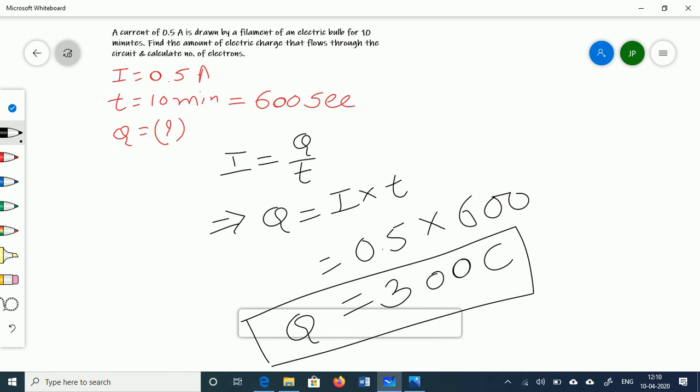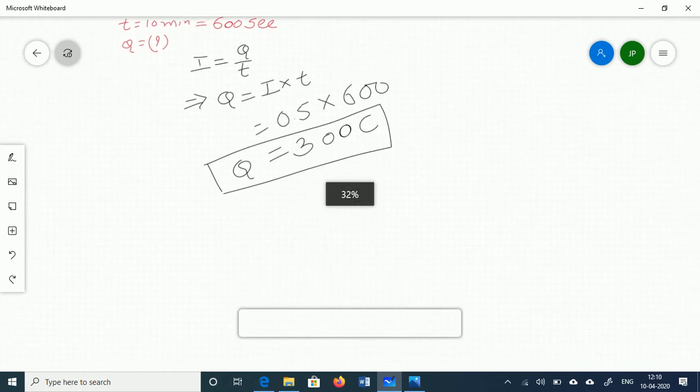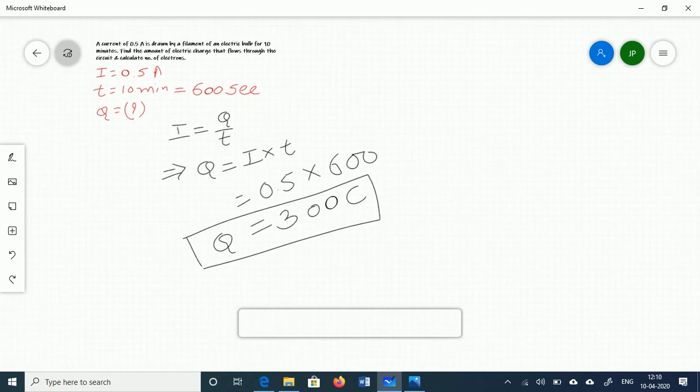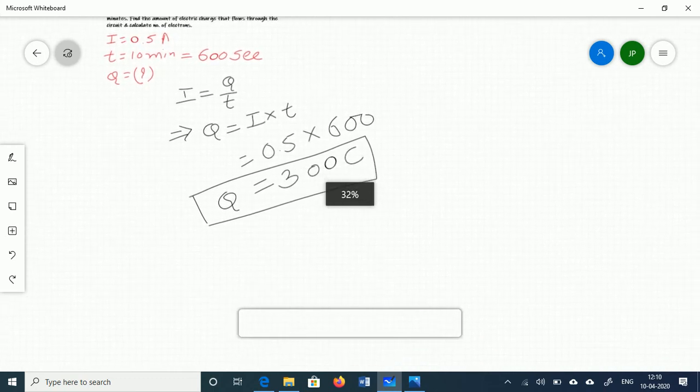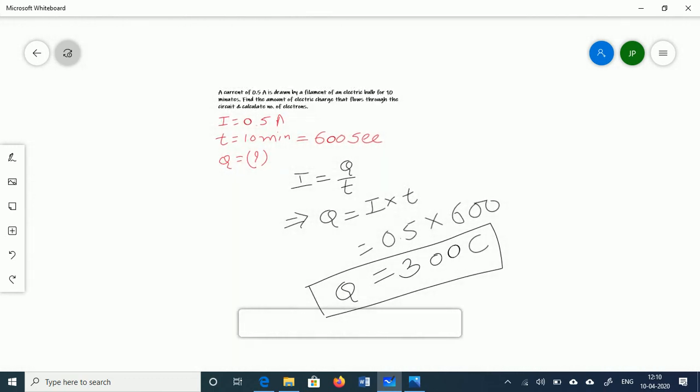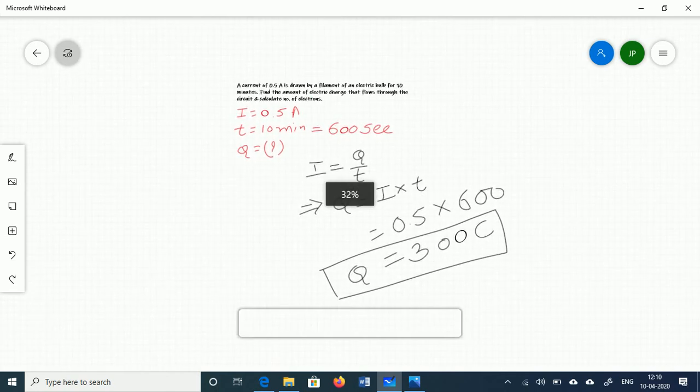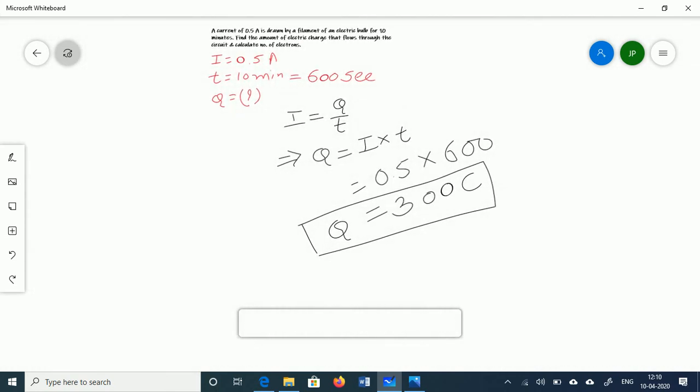So this one is the answer of the first question, that is, find the amount of electric charge that flows through the circuit. Now the additional question that I added, which is not a part of the actual question, is to calculate the number of electrons.